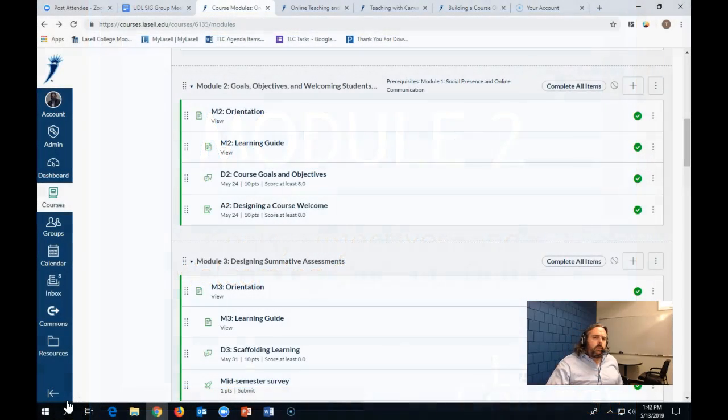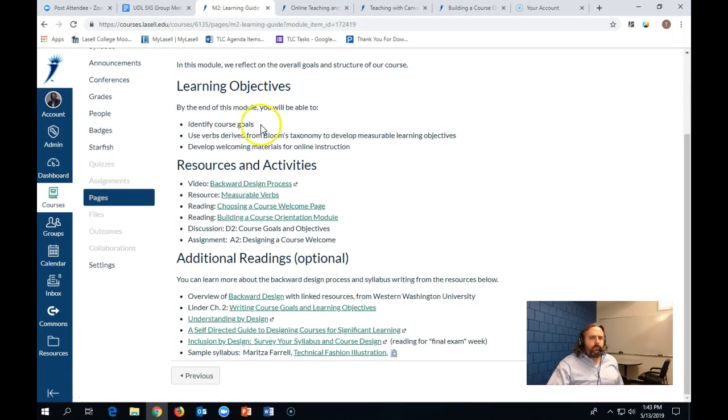All right, so here's Module 2. You're on the orientation page right now. For the learning guide for the week, here are the objectives for the week, resources and activities. It's a video on backwards design. It can help you inform how you design your goals and objectives. This resource here is on measurable verbs. It's how you can create or revise existing objectives to ensure that they are more measurable.